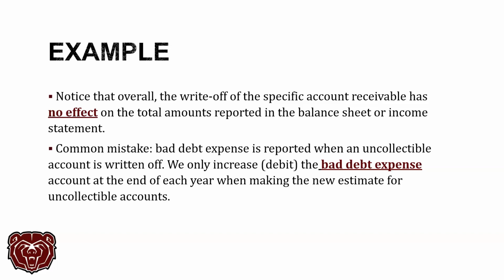Okay, we only, and this is going to be incredibly important, this is another concept you've got to understand, and it will help you answer the computational questions as well. We only increase the bad debt expense at the end of the year when we make a new estimate. So the adjustment that you make to your allowance account becomes your bad debt expense. Okay, we'll talk about that when we go over an example.